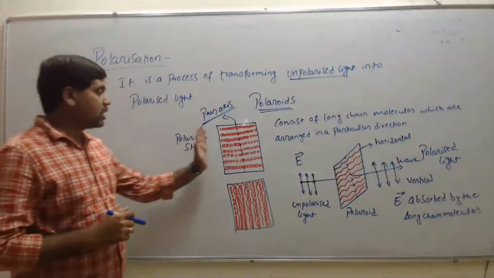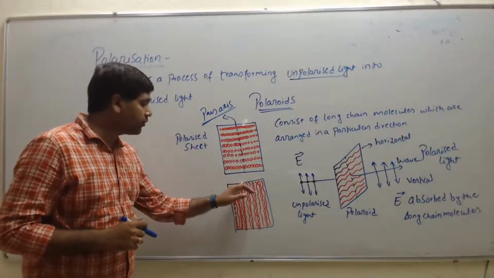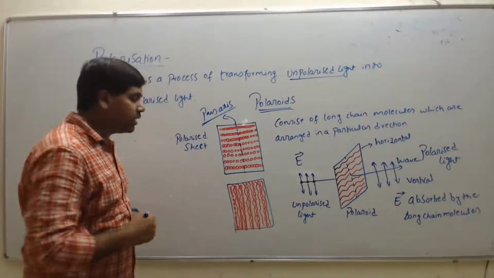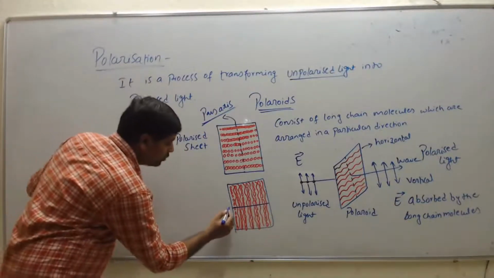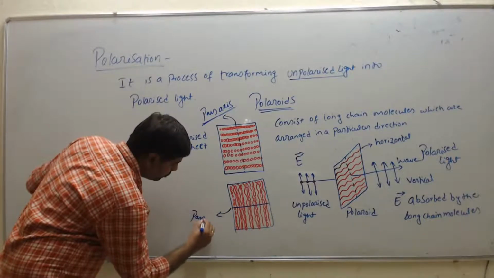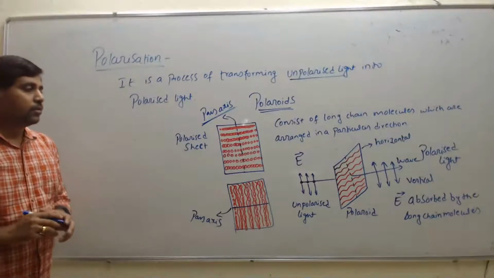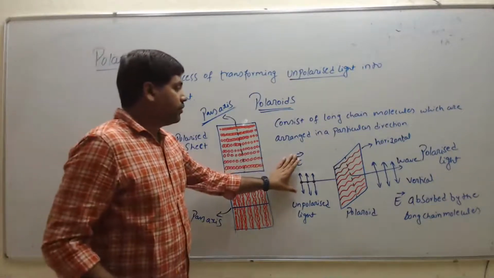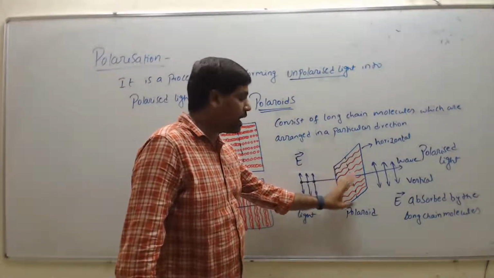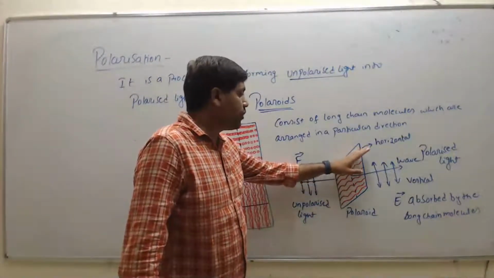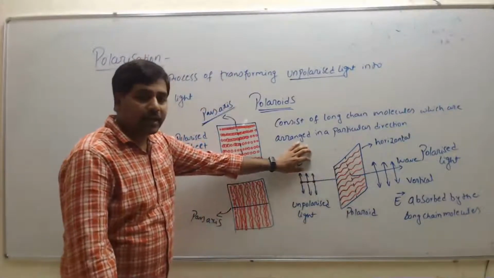If the molecules are arranged horizontally, then the pass axis will be vertical. If the molecules are arranged vertically, then the pass axis will be along the horizontal. So this gives the pass axis, right? To understand this, the unpolarized light falls onto the polarizer, whose molecules are arranged in a particular manner, and the molecules absorb the electric vector.